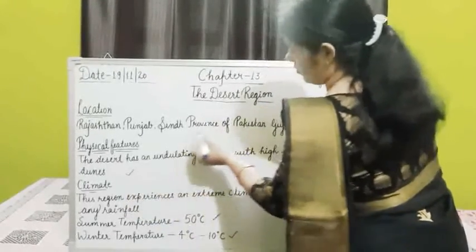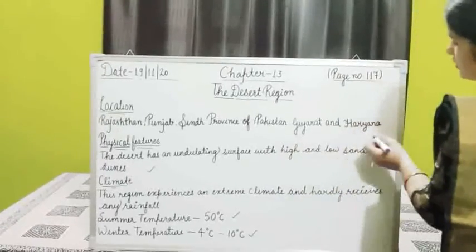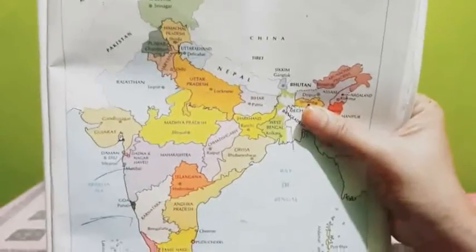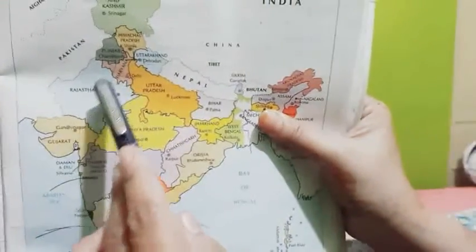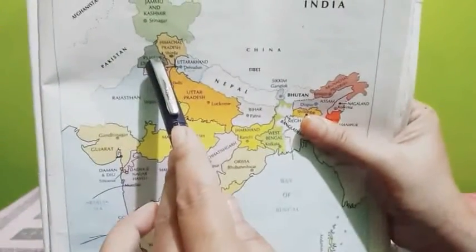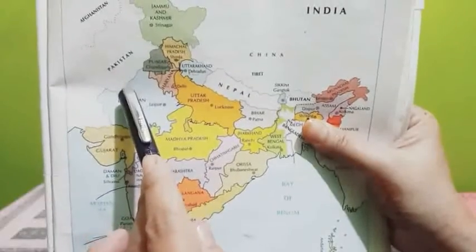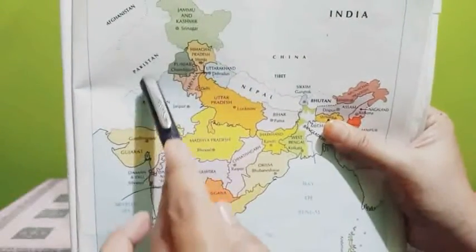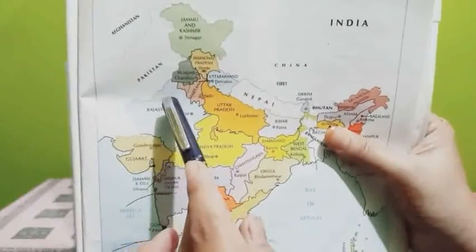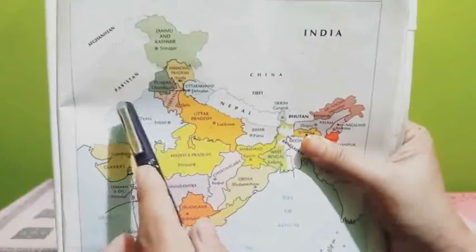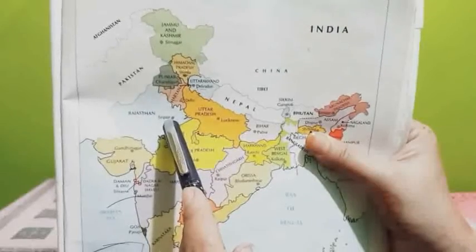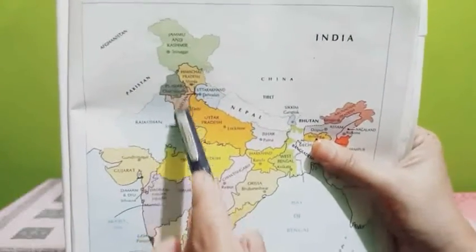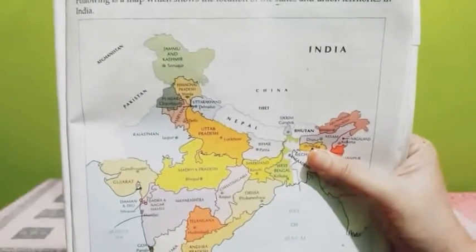Now we will know the desert region in detail. See here Rajasthan, Punjab, Pakistan. Here we find desert. Some parts of Pakistan, Rajasthan 70% and some parts of Punjab and Haryana. In this region we find desert.